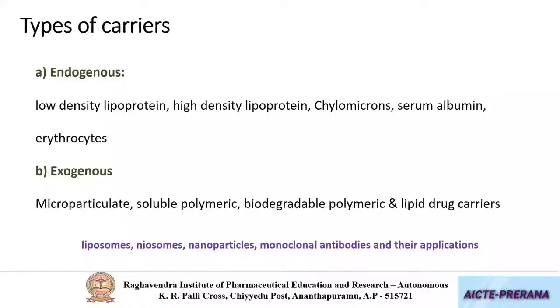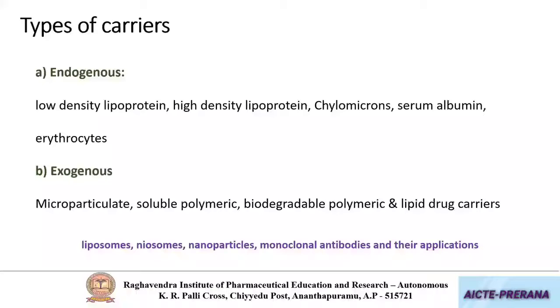So the materials which are used for preparation of these carriers used for drug delivery in targeted drug delivery are either endogenous or exogenous. Endogenous means the material which is inherent to the body. For example, albumin. So earlier also I have talked about albumin nanoparticles and a particular brand name Abraxane. This Abraxane is already available in the market.